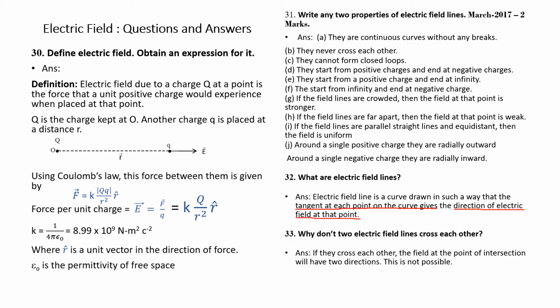Answer. If they cross each other, the field at the point of intersection will have two directions. Hence, this is not possible. The field can have only one direction, along the tangent. Hence, they will not cross each other.